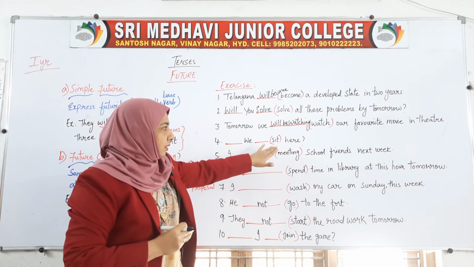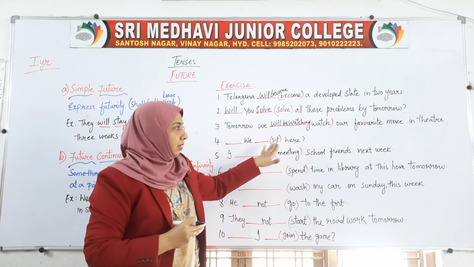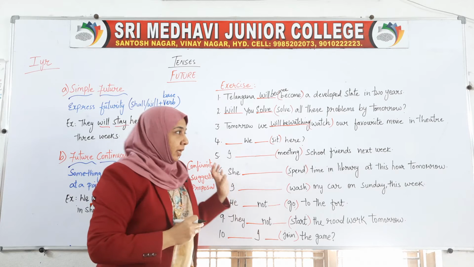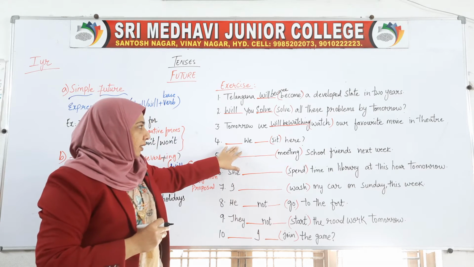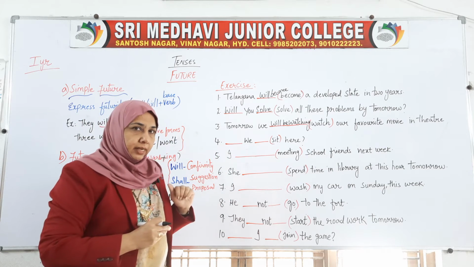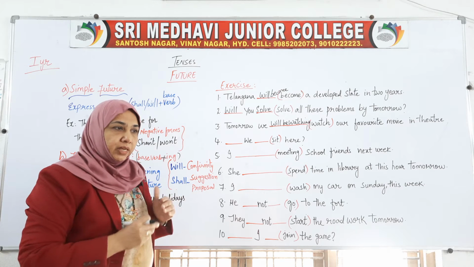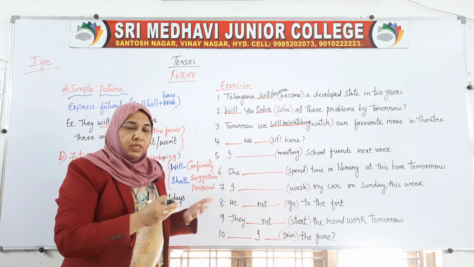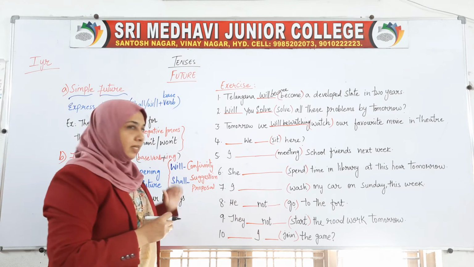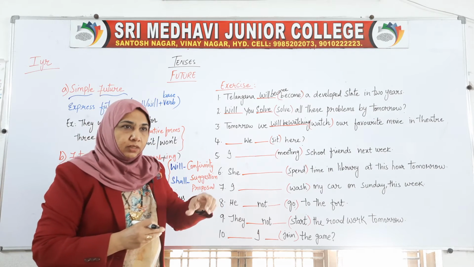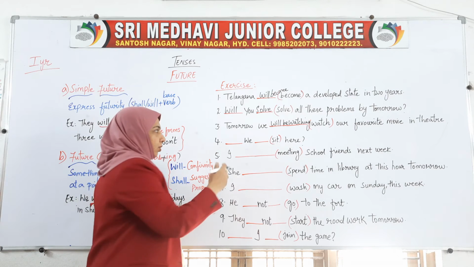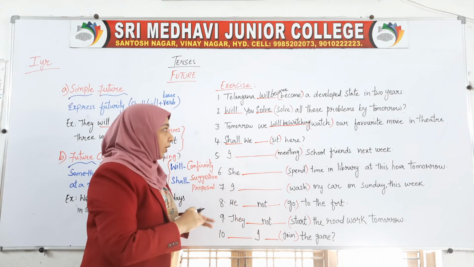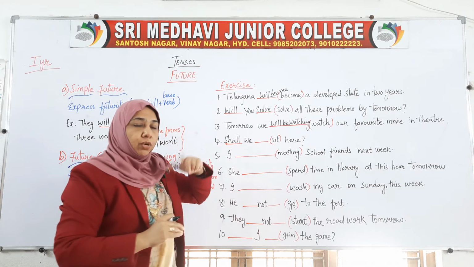Dash we sit here. You have to take the correct form of sit, and then the question. When we read this type of question, we get an idea that it is not a confirmation. It is like asking someone, proposing or giving a suggestion. Shall we sit here? So in that way we have to use shall here. We could not say will, because it is not about your own self.